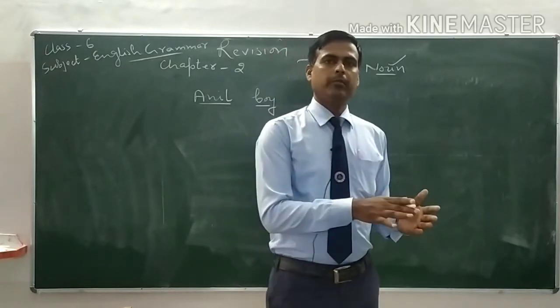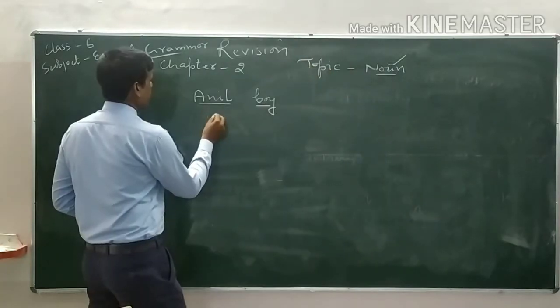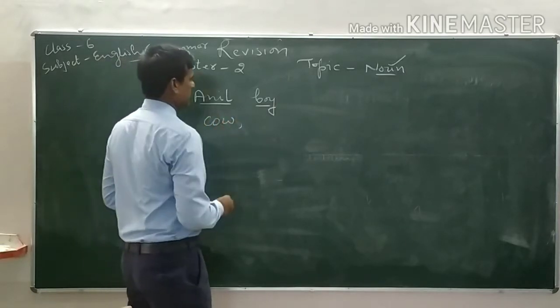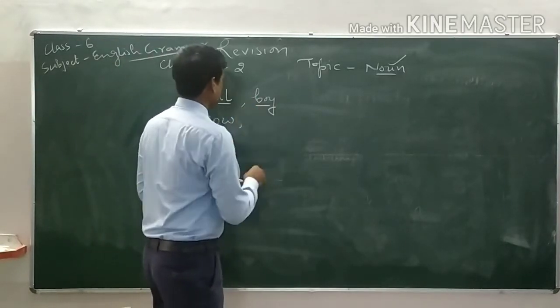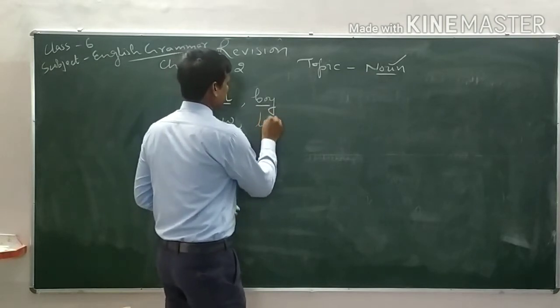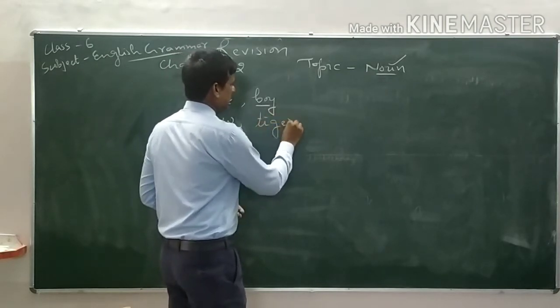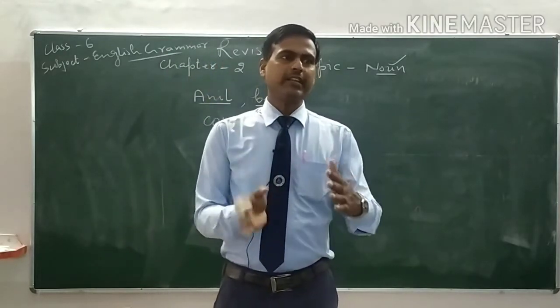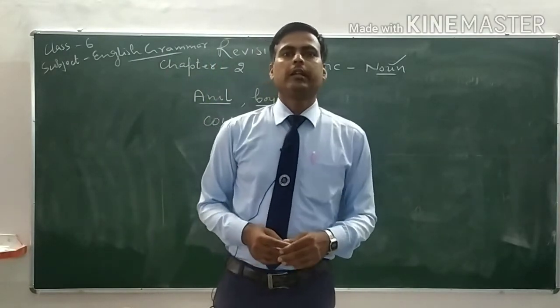Person, animal. We can say cow, tiger. These words suggest to us that they are animals. That's why these are nouns.